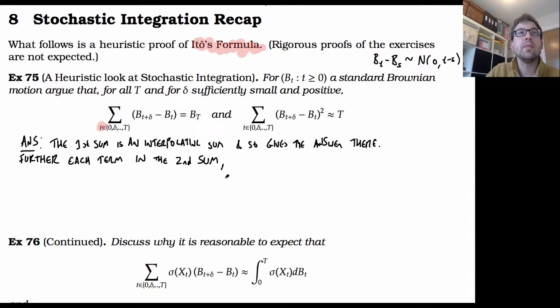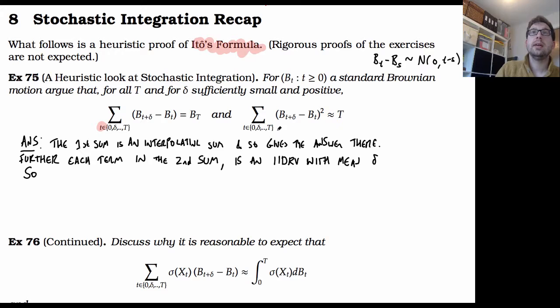So each term in the second sum is an independent, identically distributed random variable with mean delta. The mean of the square here is delta. So if we're summing up a lot of things which have this same mean delta, then we can apply essentially the strong law of large numbers to these.